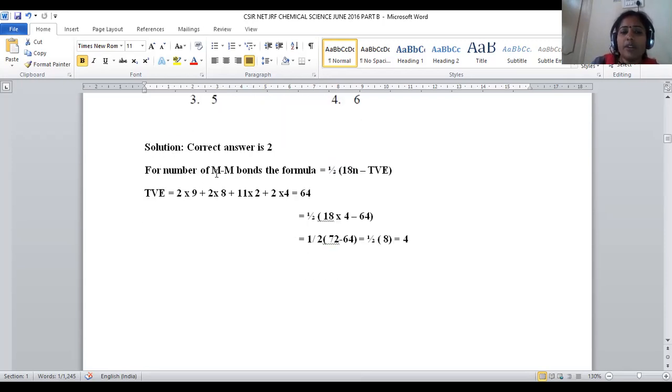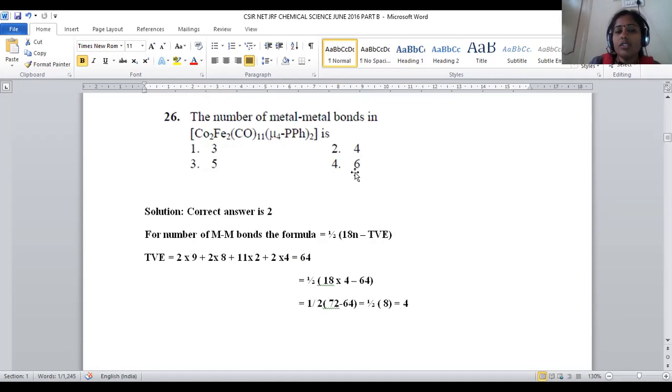For that purpose, we have the formula. To calculate metal-metal bonds, the formula is 1/2 into (18n minus total valence electrons). N denotes how many metal atoms are there in the given complex. Here, 2 cobalt metals and 2 iron, so N is equal to 4, meaning total number of metals is 4. So 1/2 (18 into 4 minus total valence electrons present in the complex).